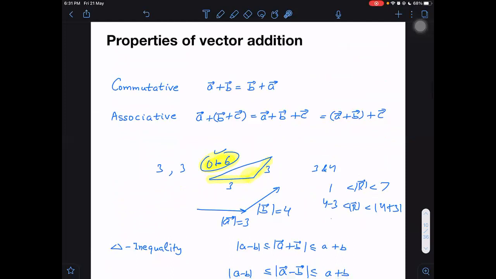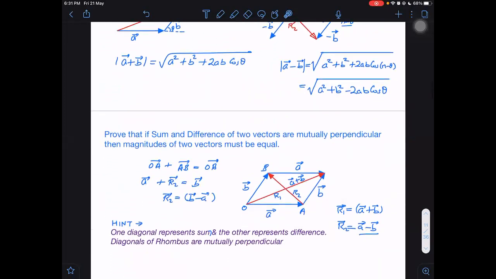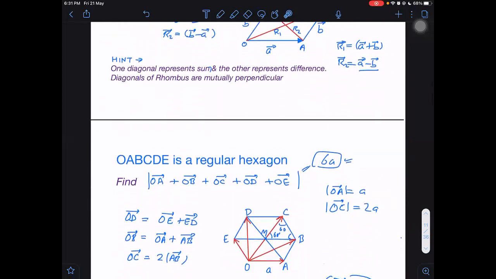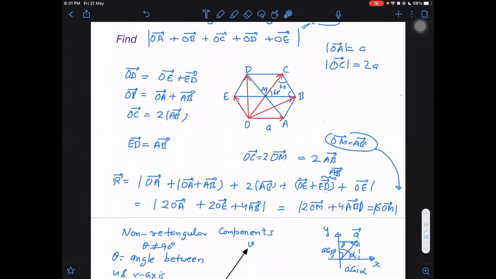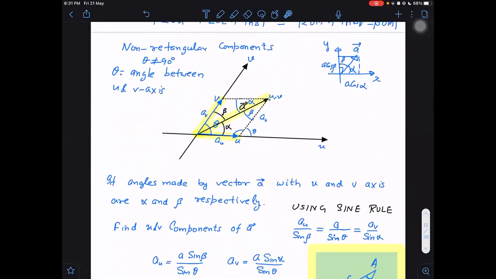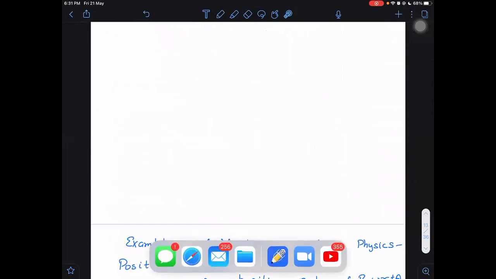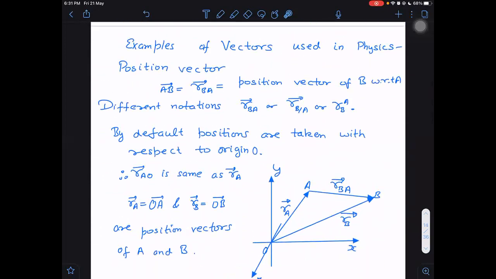Okay. Properties of vector addition. These are commutative and associative properties. You know already. Not distributive, commutative and associative. This question I have taken yesterday. Have you understood this one? Yes, sir.